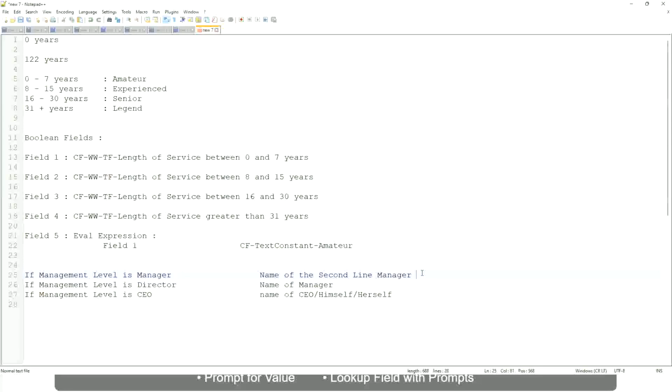These are available fields. You have to select those and not hard code something like amateur, senior, or legend. So in this case, evaluate expression is a better fit.